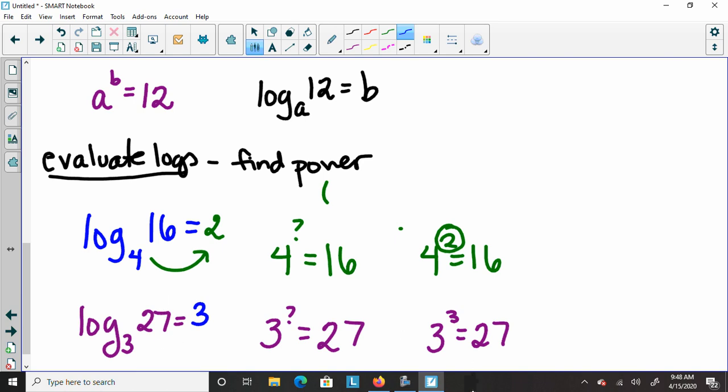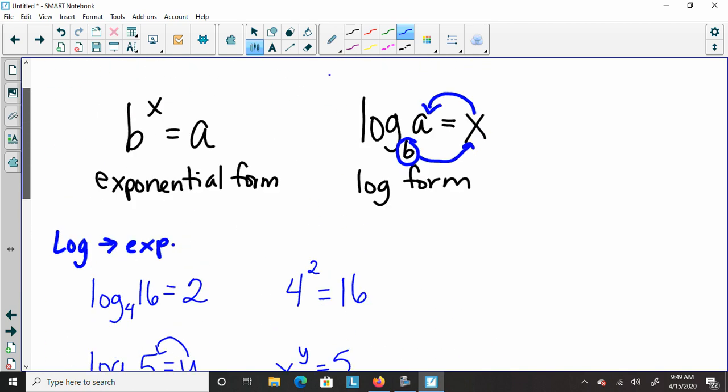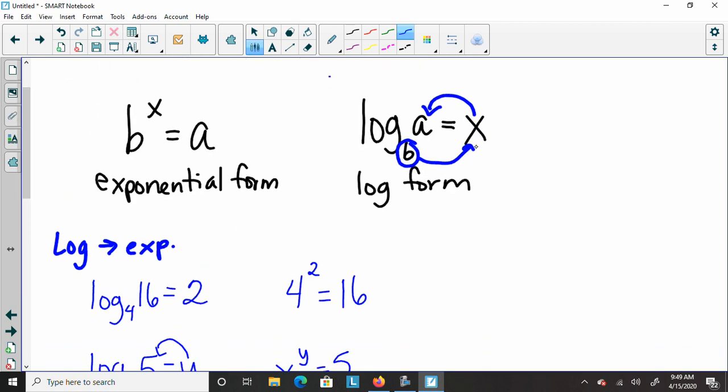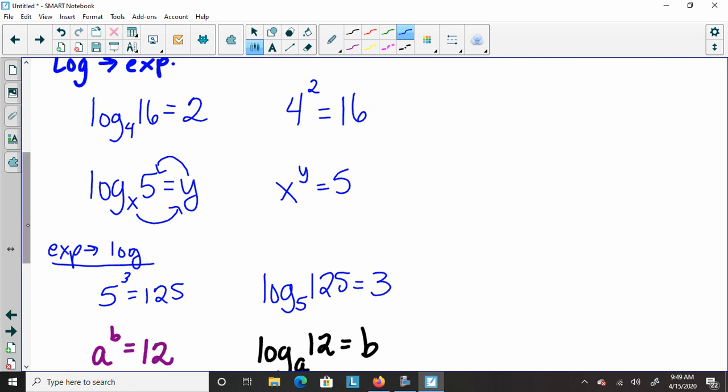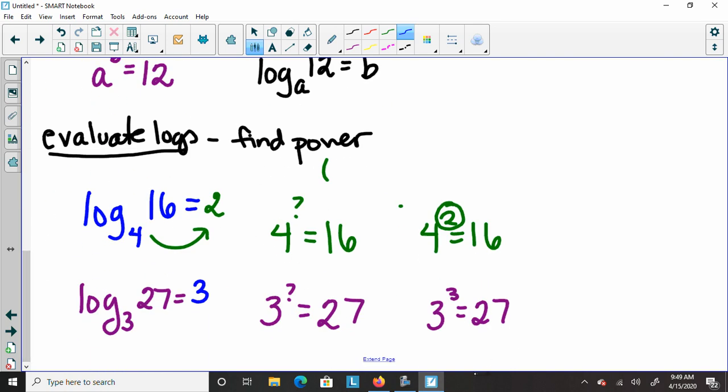Okay? And that's all for this section. So hopefully that goes swimmingly for you guys. We're just switching back and forth, just as a little recap. Base, power, what it equals. Base, power, what it equals. Just going back and forth that way. So if you have any questions, just let me know, and hopefully this goes great.